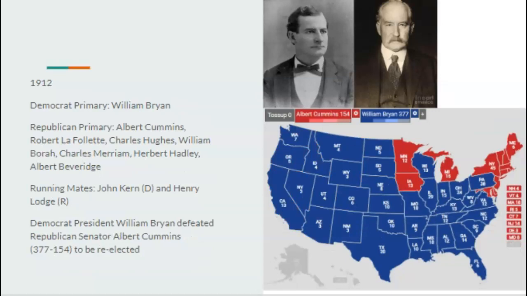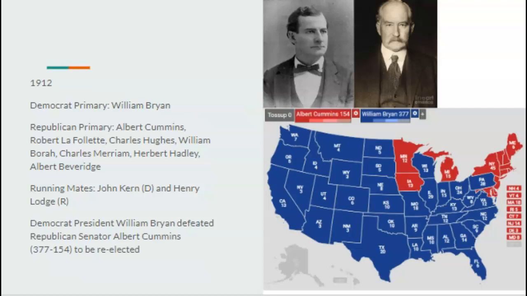In 1912, William Bryan would be running against Albert Cummins, or Cummins, I don't know how to pronounce that. I think he is the senator from Iowa, I could be wrong. But Bryan would defeat Cummins, not because Cummins was a bad candidate, it's just because Bryan was just so popular.